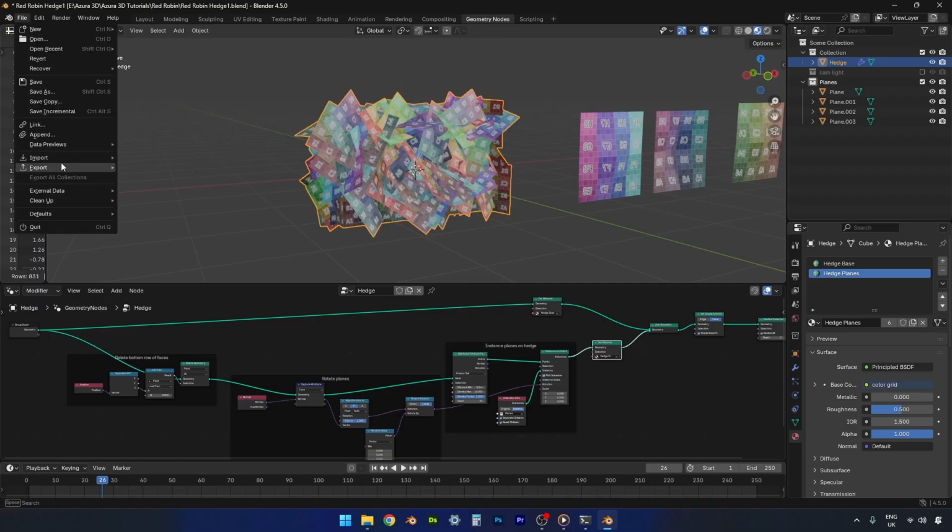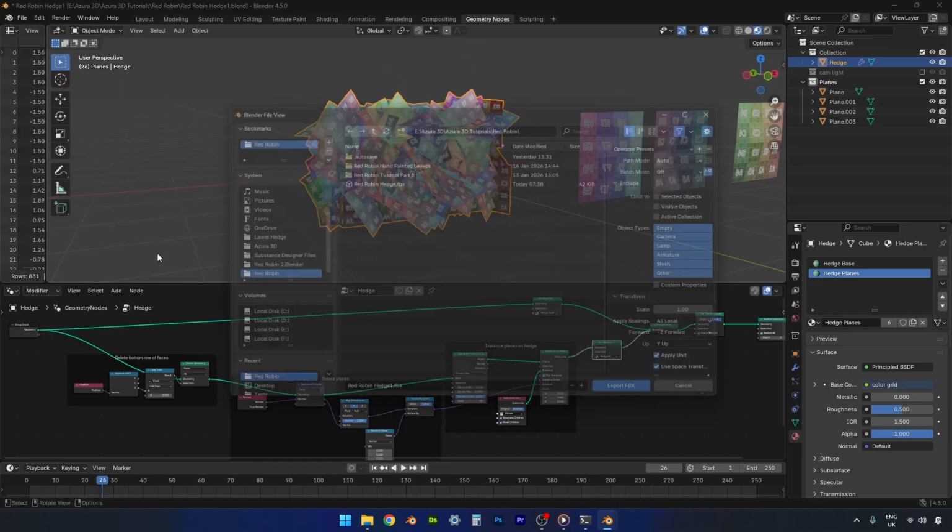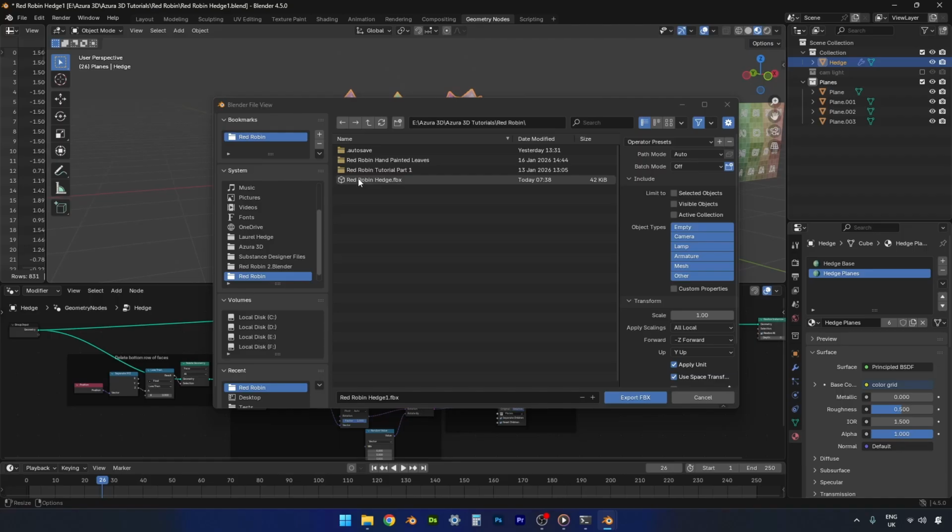So we'll go File, Export, FBX. Here's one I made earlier, but you won't have this yet, so just type in Red Robin Hedge or whatever you want to call it.